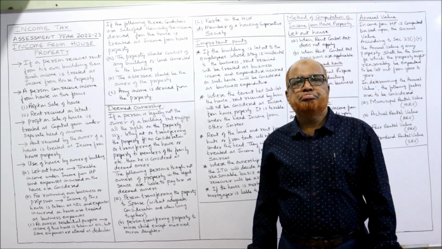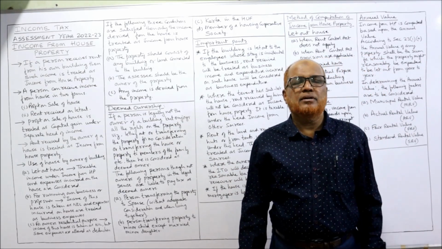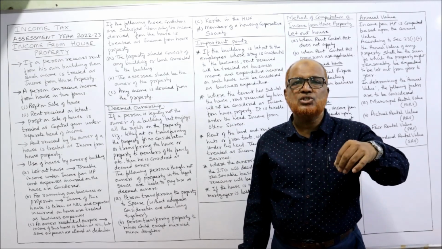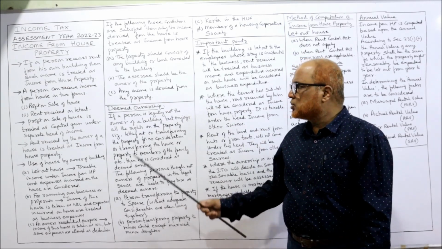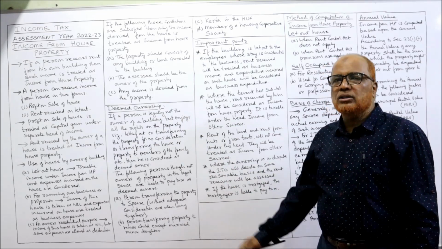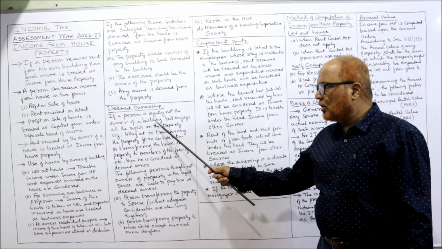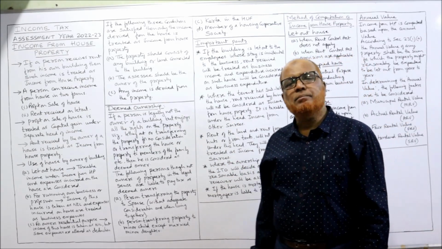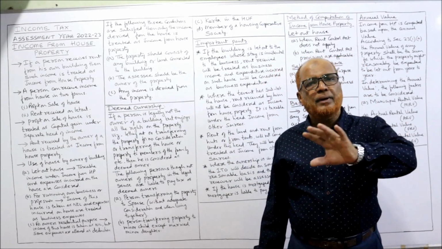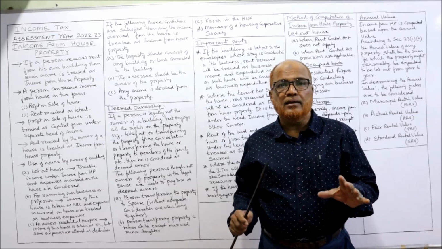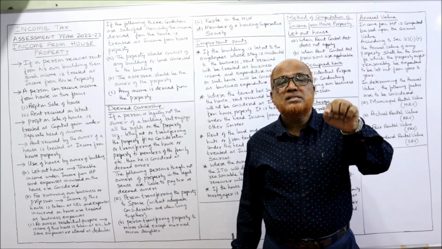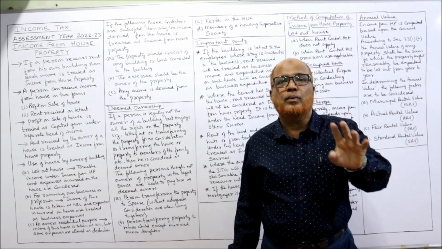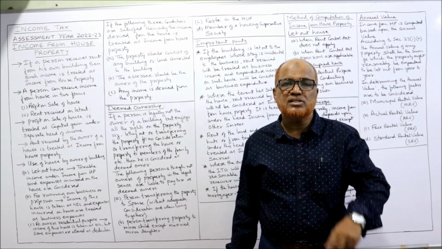Deemed ownership. Actually, the meaning of the term deemed is not real, but just like ownership. So, if a person is legally not the owner of a building, but enjoys all the rights on the property, then he will be treated as a deemed owner.